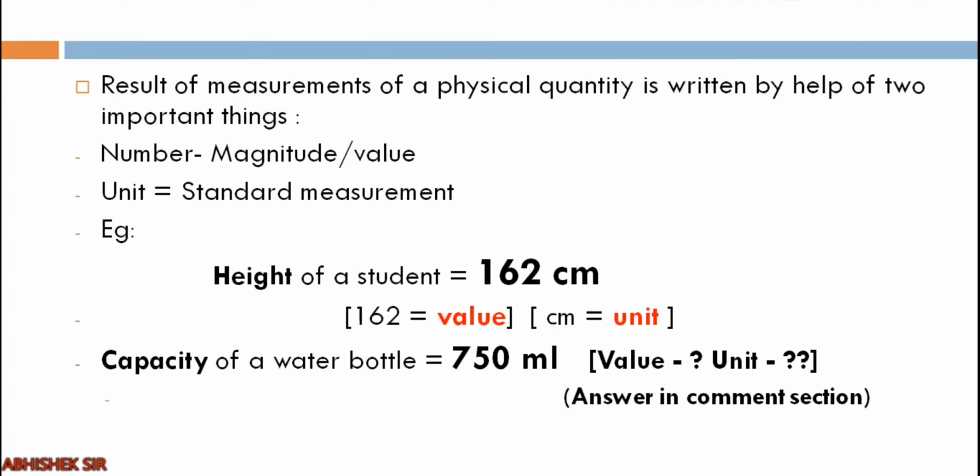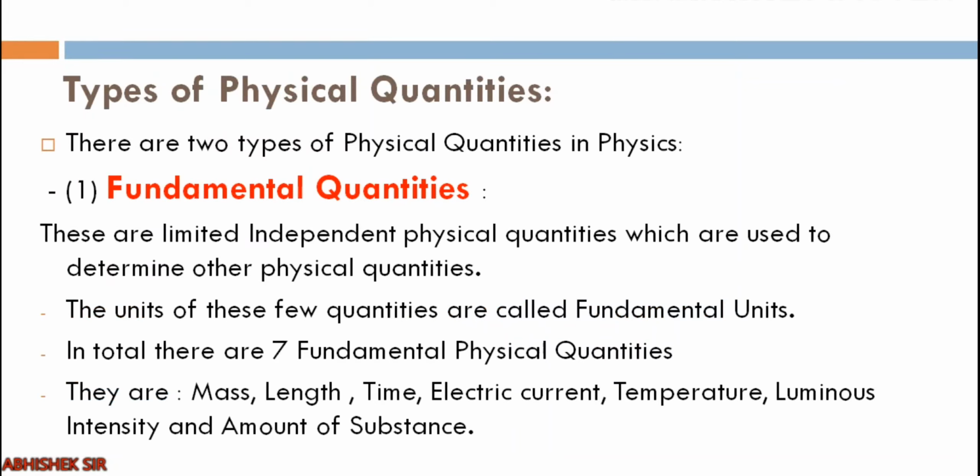Same way, if you measure the capacity, that is the volume of a water bottle, that is 750 ml, right? Again, mention these answers in which I have put a question mark. What is the value and what is the unit? If the capacity of the water bottle is 750 ml, what will be the value and what will be the unit?